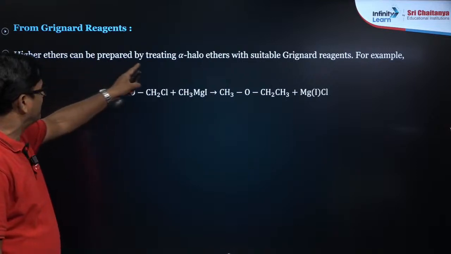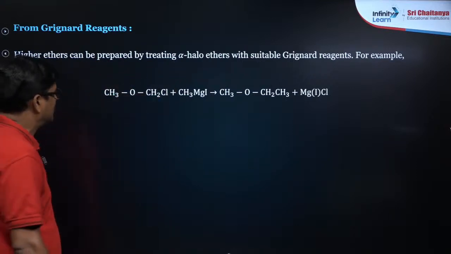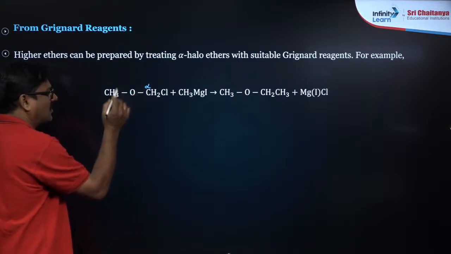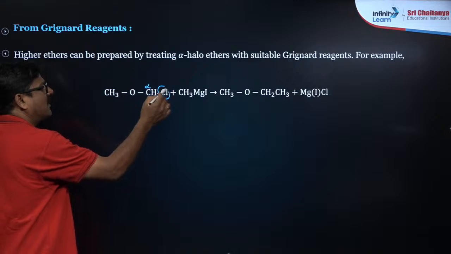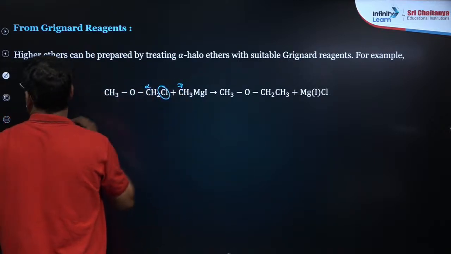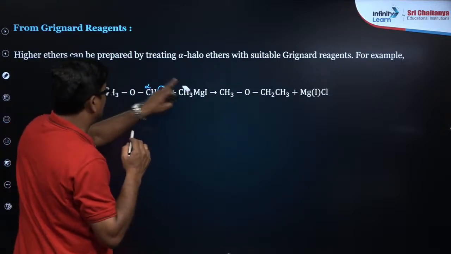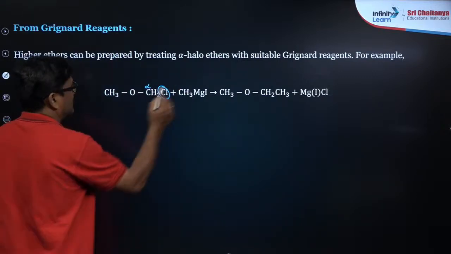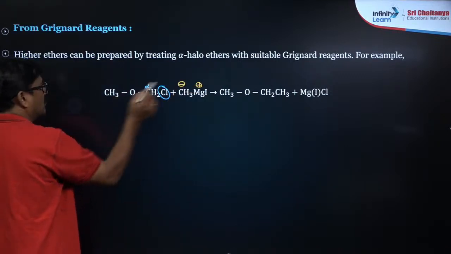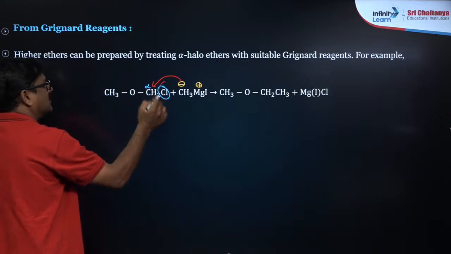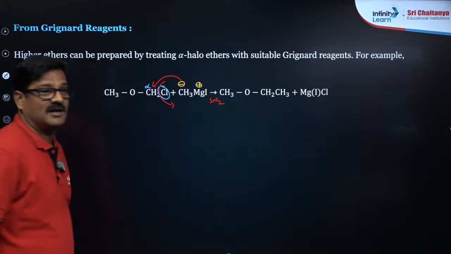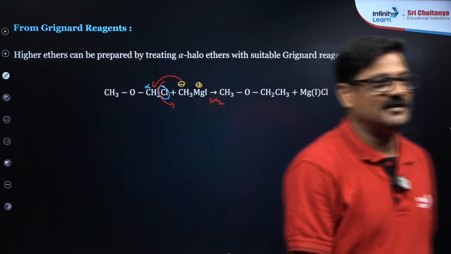higher ethers can be prepared by treating alpha halo ethers. So this is an ether, ईथर लिंक की वजह से अल्फा कार्बन एटम है, सो alpha halo ether is treated with magnesium methyl halide. So methyl magnesium halide is minus and plus, and this undergoes a nucleophilic reaction, so that you are going to get an SN2 reaction. So higher ethers are going to be formed here. Okay.